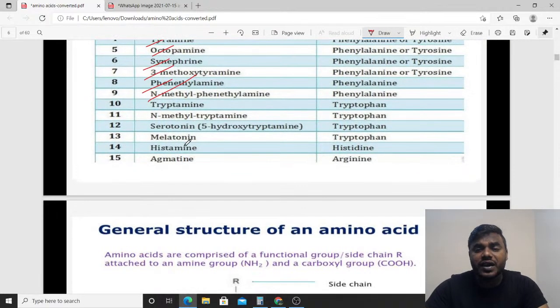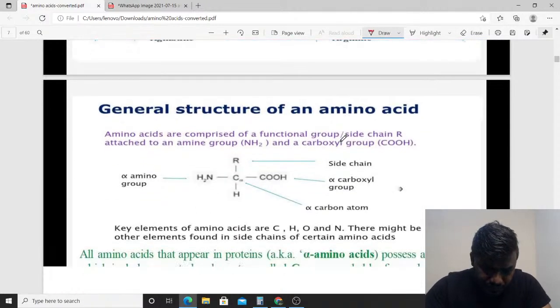And apart from this, I want you to remember histamine. Anyway, you can easily remember histamine is derived from histidine, agmatine derived from arginine, and melatonin is basically derived from, my friends, tryptophan. Please don't forget that.